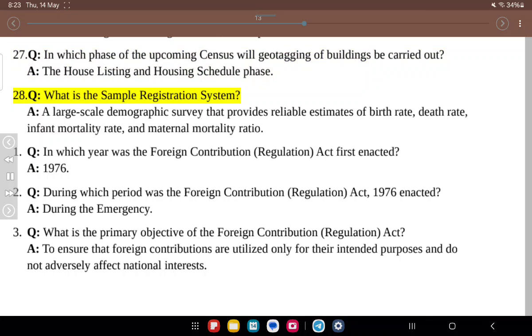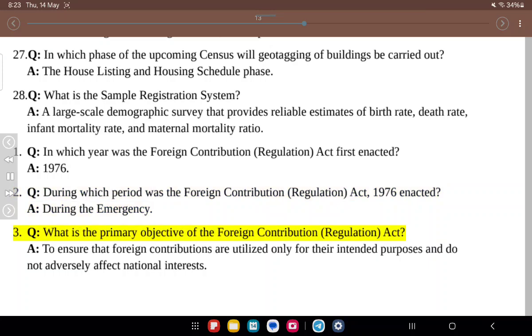28. Q. What is the sample registration system? A. A large-scale demographic survey that provides reliable estimates of birth rate, death rate, infant mortality rate, and maternal mortality ratio. 1. Q. In which year was the Foreign Contribution Regulation Act first enacted? A. 1976.